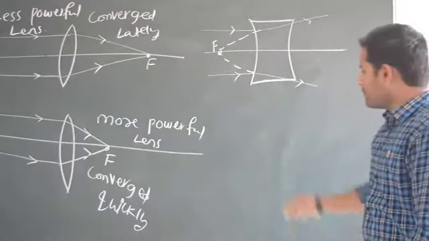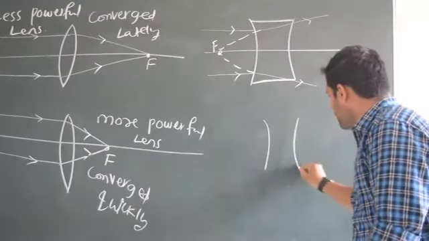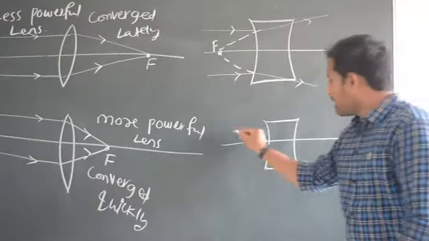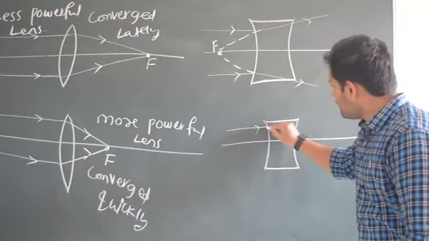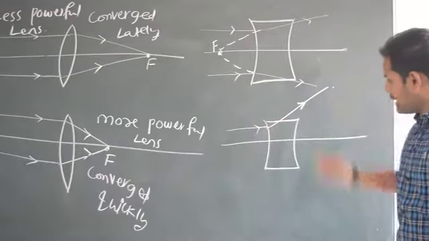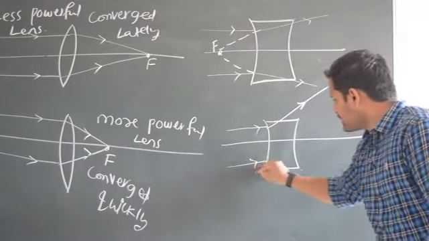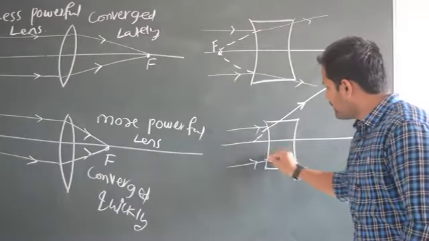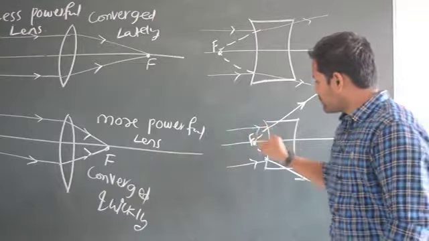Okay, let us take one more scenario. Again, a biconcave lens. Again, a parallel ray of light is there. It is getting diverged quickly, like this. Here also, it is getting diverged quickly. If you extend them, they will meet very quickly here, and this becomes the focus.